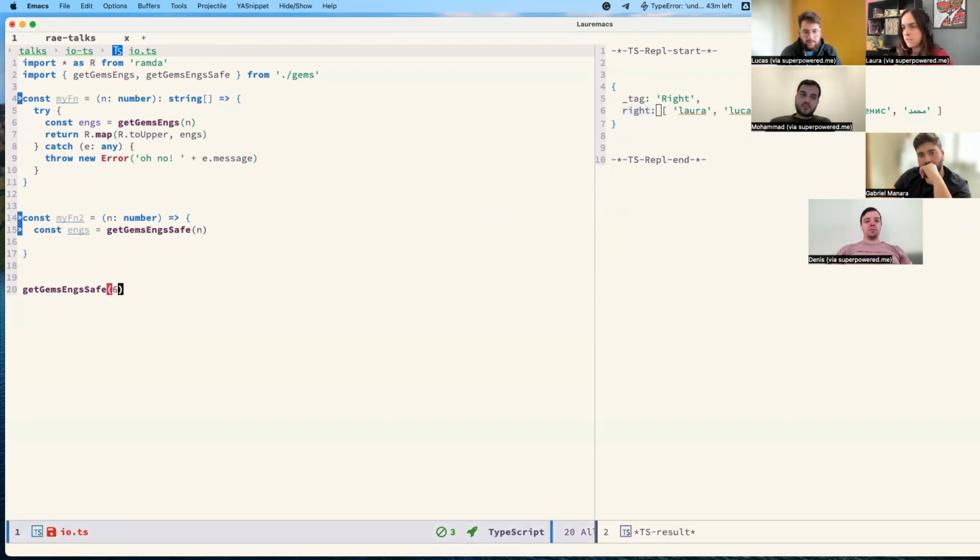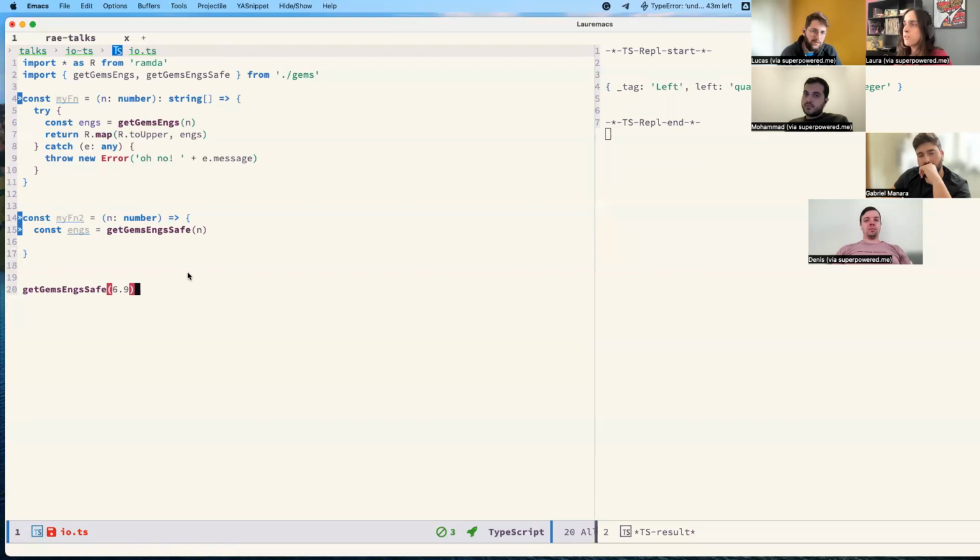If it's a wrong result, we see that we have the tag left and the left key. You might be saying, how can we access that? If I try to do that, I can only put the tag. If I try to put left or right, it does not exist.